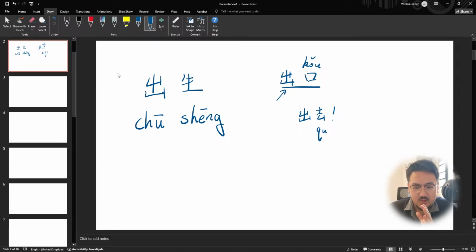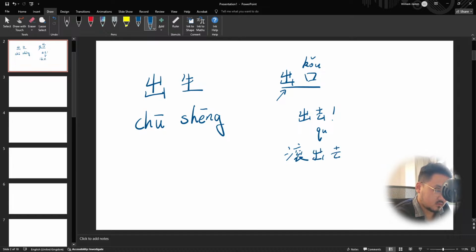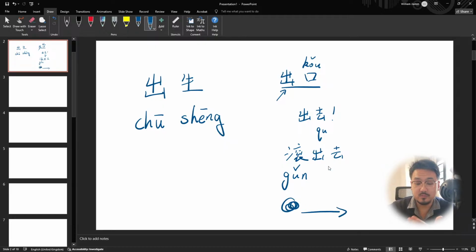It expresses really angry. 滚出去, that's like rolling all the way to outside. 出去, 出 outside. So 出 is like to exit, to be born.